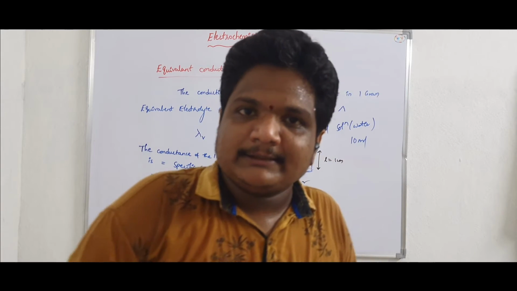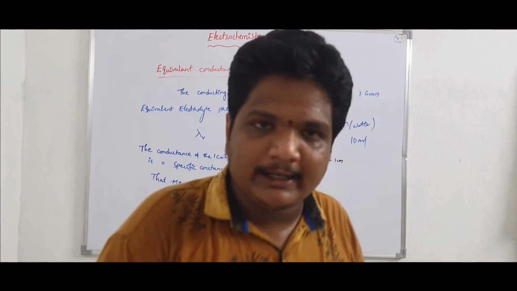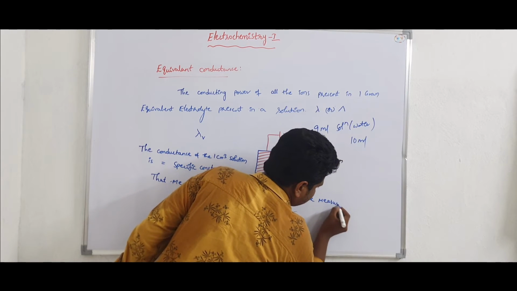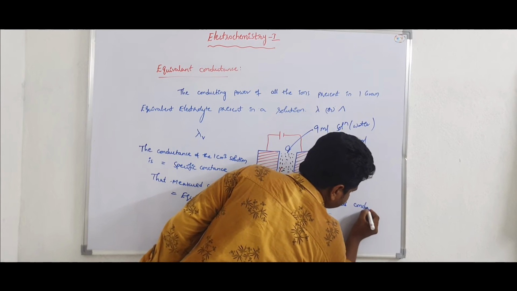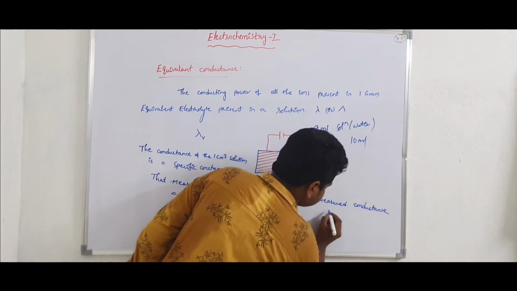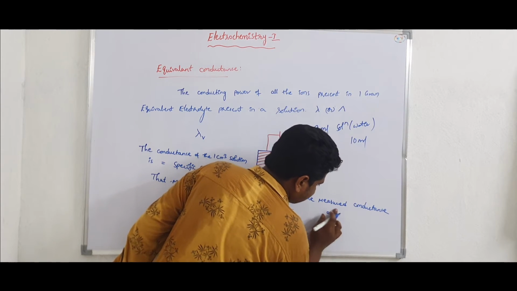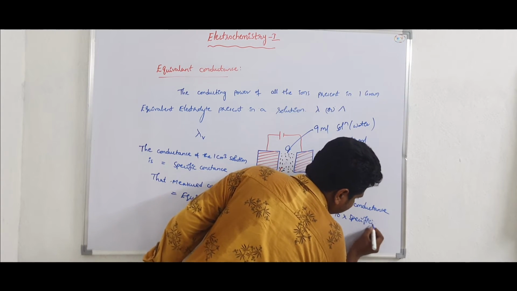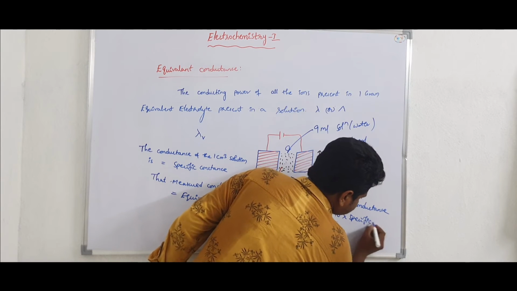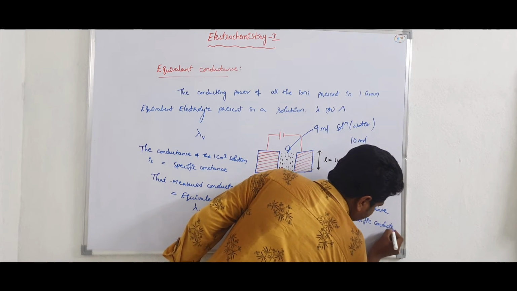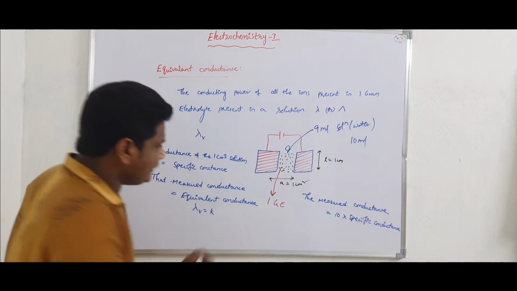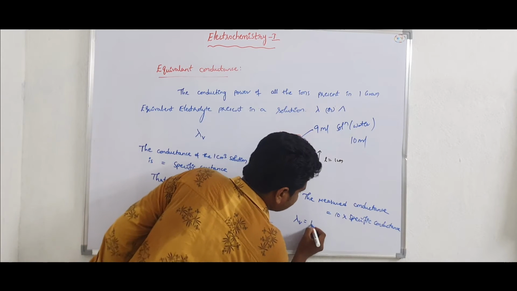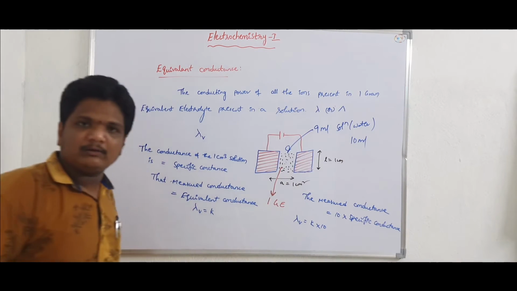In that case, the measured conductance is equal to 10 into the specific conductance. It means lambda V, that is the equivalent conductance, is equal to kappa into 10.